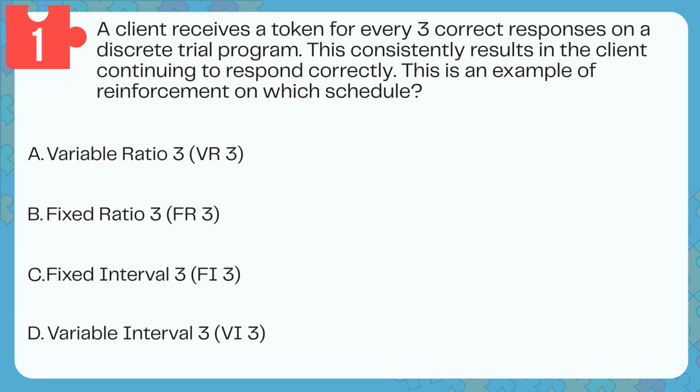Question 1. A client receives a token for every 3 correct responses on a discrete trial program. This consistently results in the client continuing to respond correctly. This is an example of reinforcement on which schedule?